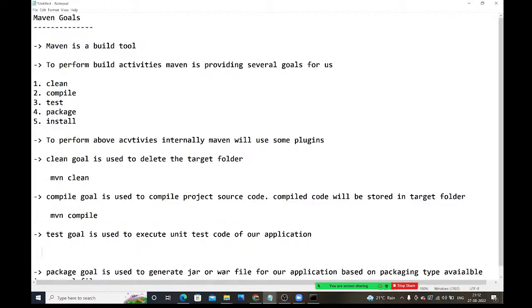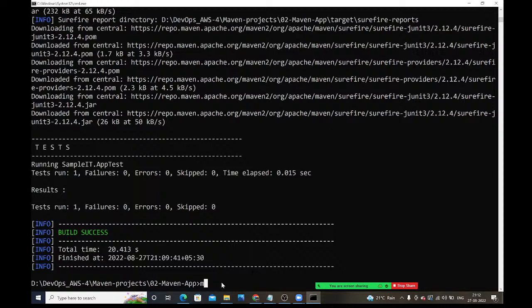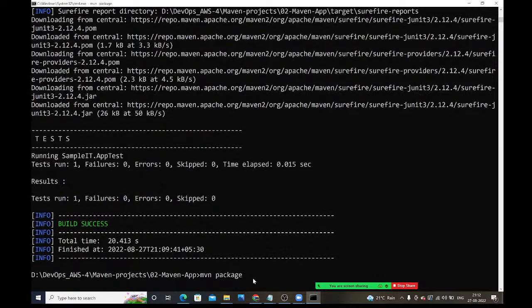Here, we need to give mvn test. Right here, mvn package we need to give. Let me do it once. Go to here, mvn package, I am doing.